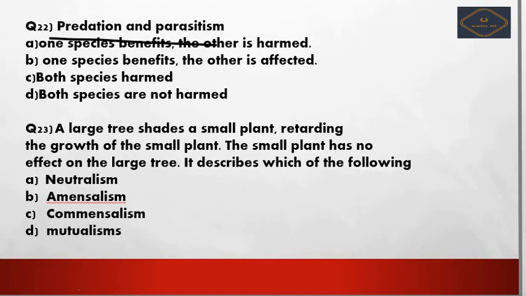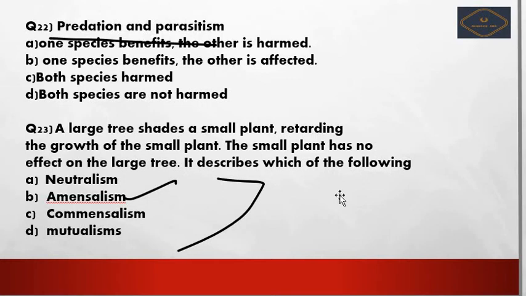We go for option number 23, that is question number 23. A large tree shades a small plant, retarding the growth of the small plant. The small plant has no effect on the large tree. It describes which of the following? So option number B is the correct answer. Just go through this and then you can solve this, right? So option number B is the correct answer.